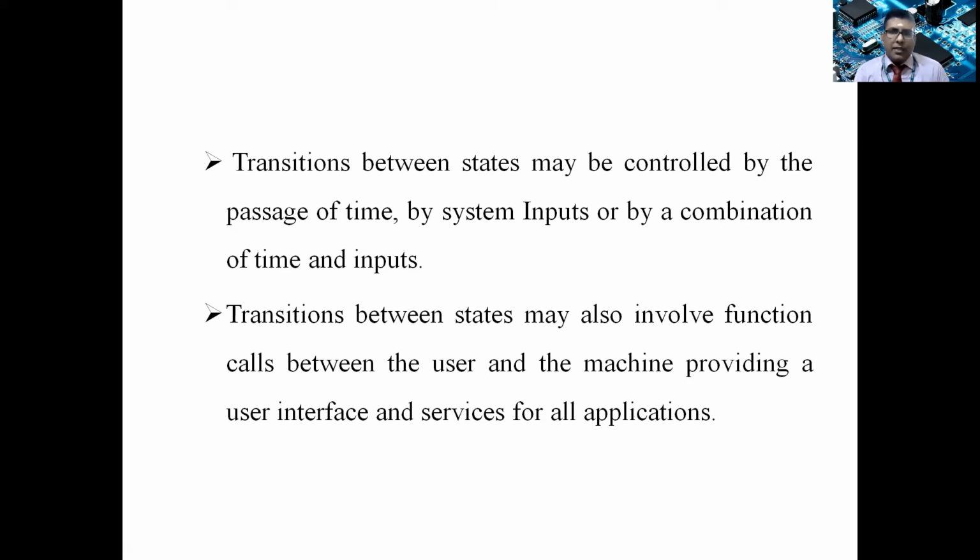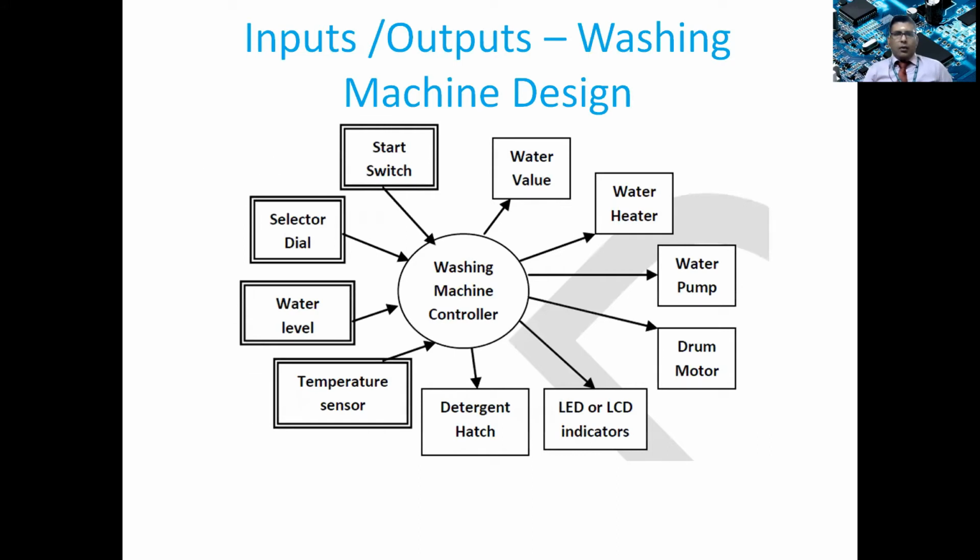That is what I mean by transition between states controlled by passage of time, by our own input commands, or a combination of both. Transition between states may also involve function calls between the user and the machine, providing a user interface and services for all applications. Now, let us move on to the inputs and outputs of washing machine design.